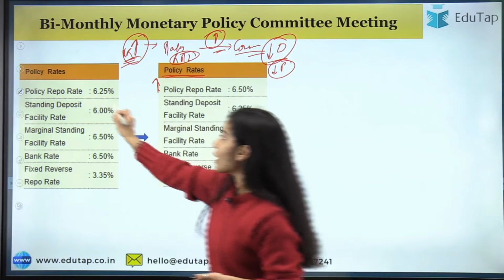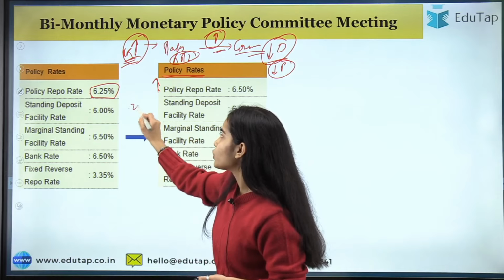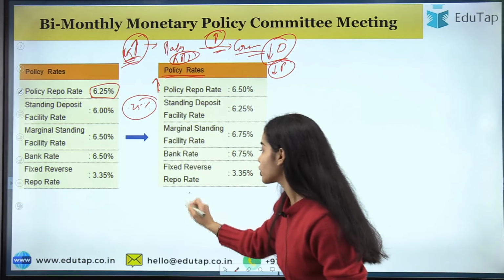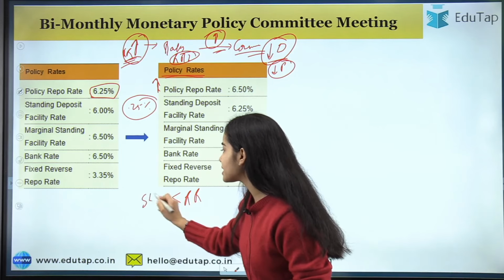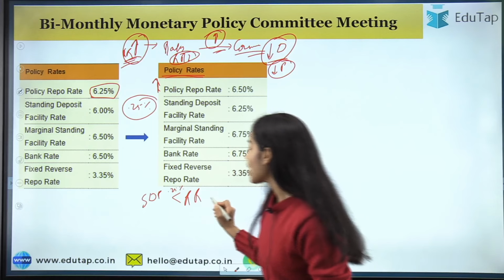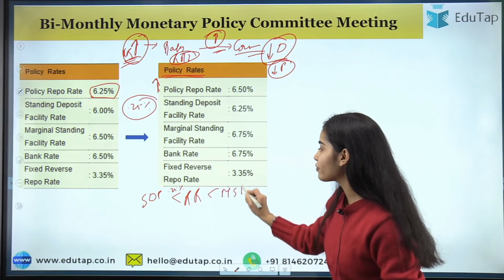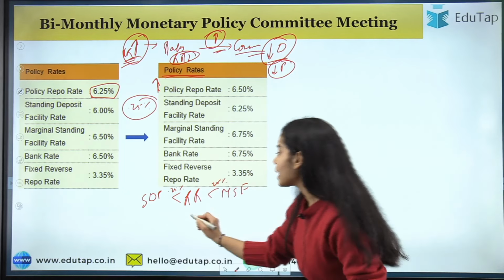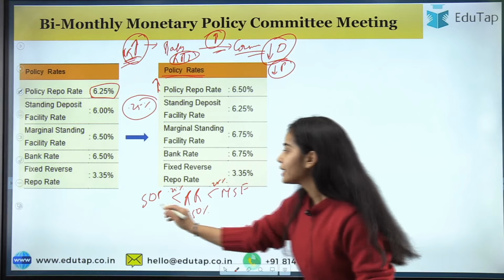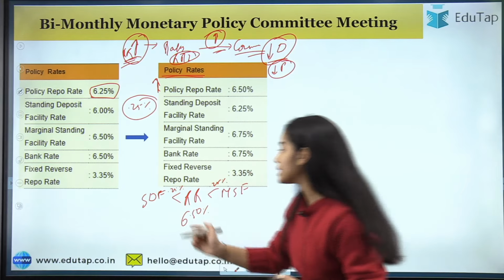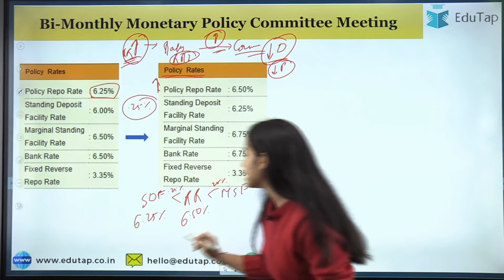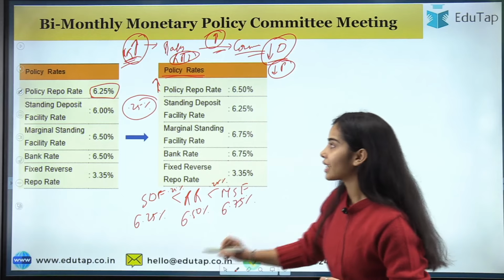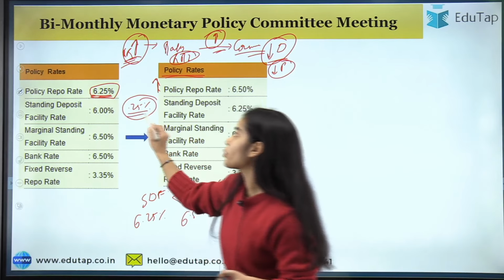Okay. So the repo rate has been increased by 0.25%, from 6.25% to 6.50%. So the repo rate is greater than the SDF by 0.25%, and the MSF, that is the marginal standing facility, is greater than the repo rate by 0.25%. So if the repo rate is 6.50%, the SDF, that is the standing deposit facility, is 6.25%, and the MSF, that is the marginal standing facility, is 6.75%.